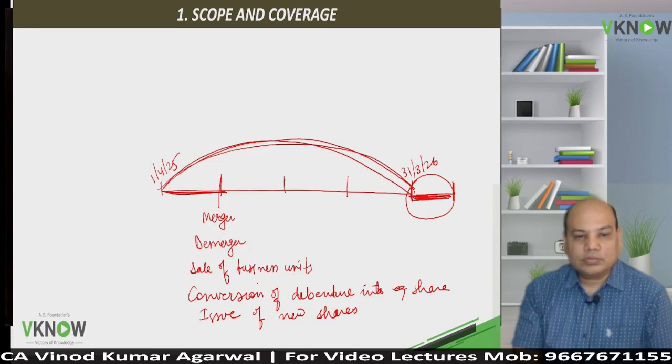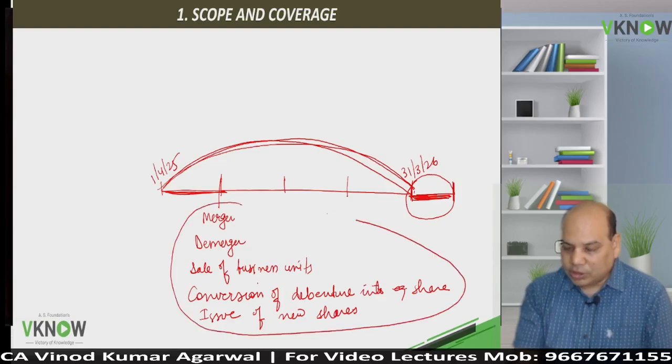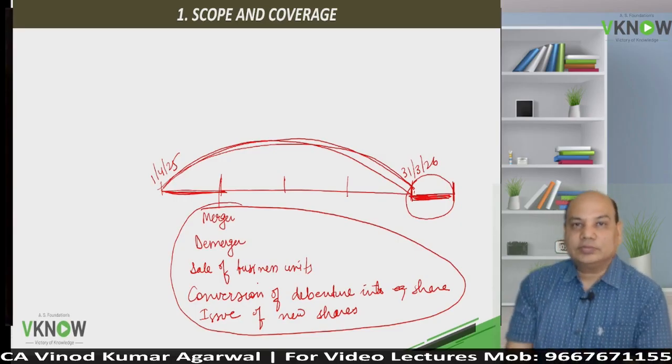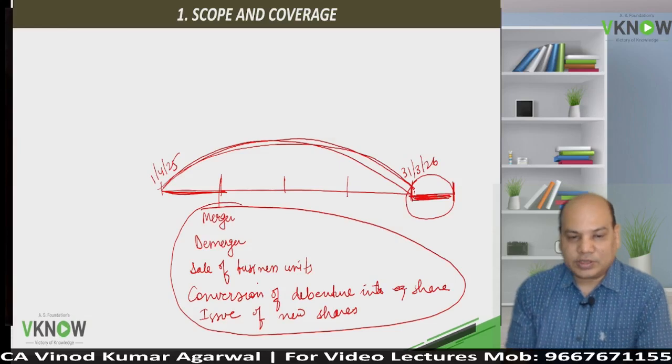Okay. So what is the impact of that? The impact is that this type of important events and changes can affect the decision making of the investor.